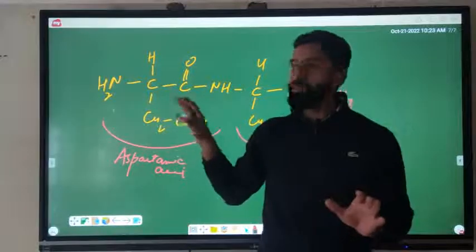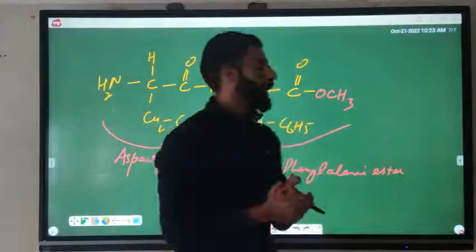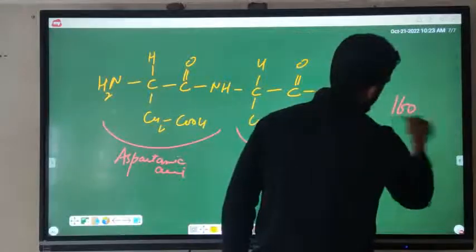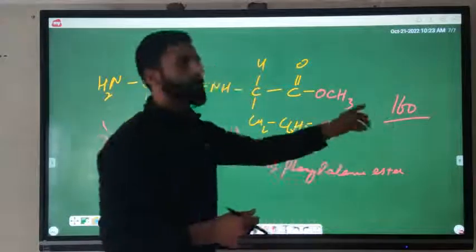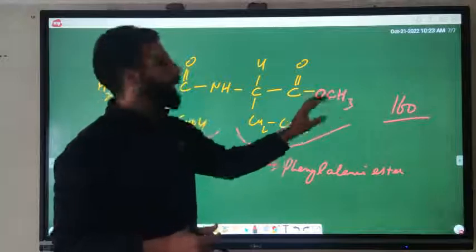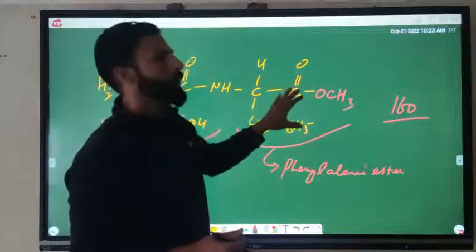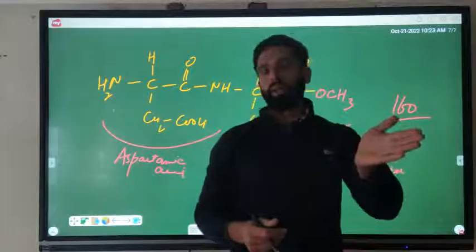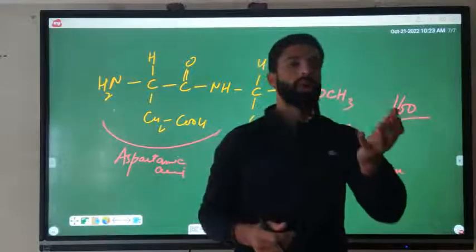This polypeptide has a property that it is 160 times sweeter than sucrose. So this polypeptide is given to patients who are diabetic. So this was all about polypeptides.